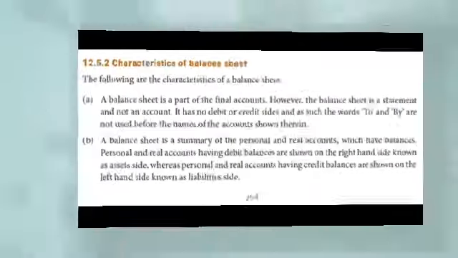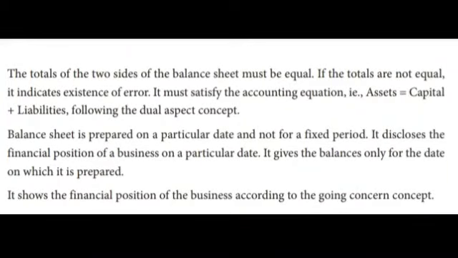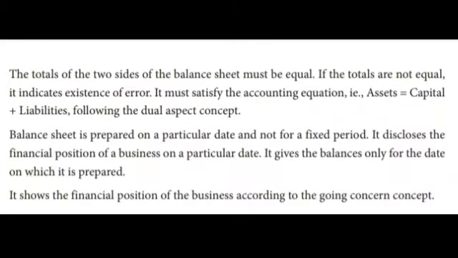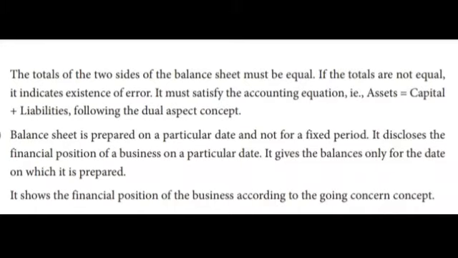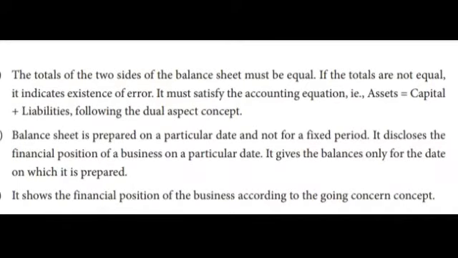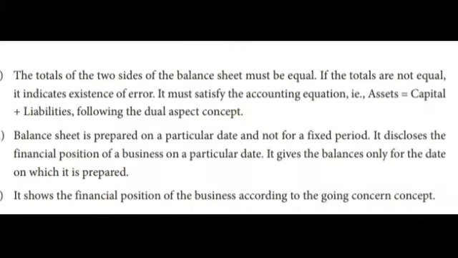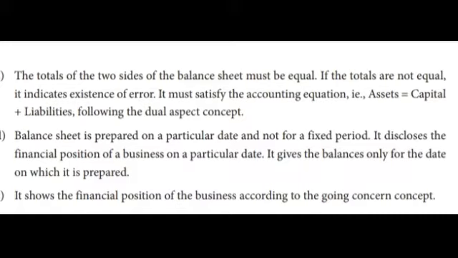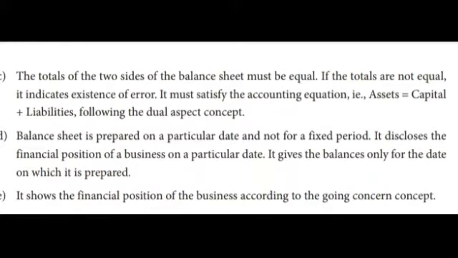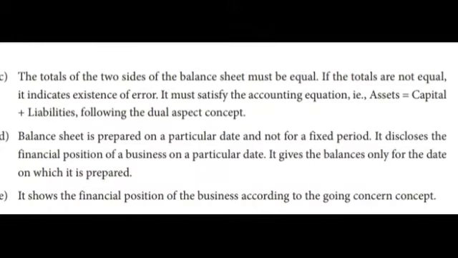Next one, the total of the two sides of the balance sheet must be equal. If you do the sums in the trading and profit and loss account and the balance sheet, the two sides, liabilities and assets, must be equal. If the totals are not equal, it indicates the existence of an error. It must satisfy the accounting equation: assets equal to capital plus liabilities, following the dual aspect concept. Okay, capital plus liabilities is equal to assets.